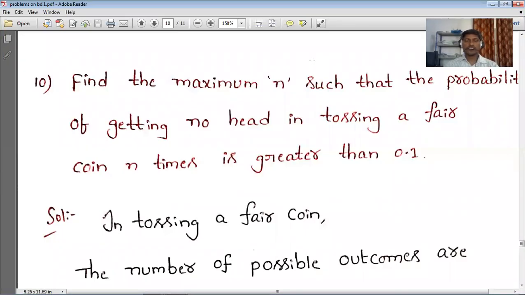Today we are going to discuss problems on binomial distribution. Last class we completed 9 problems. So here it is.